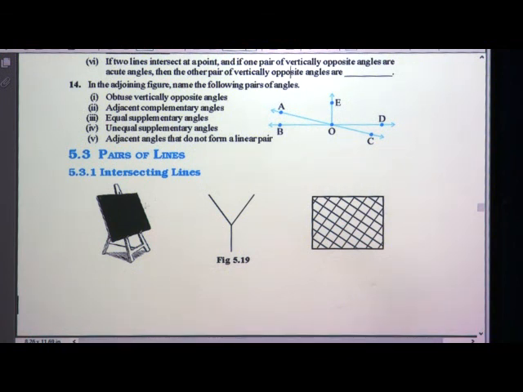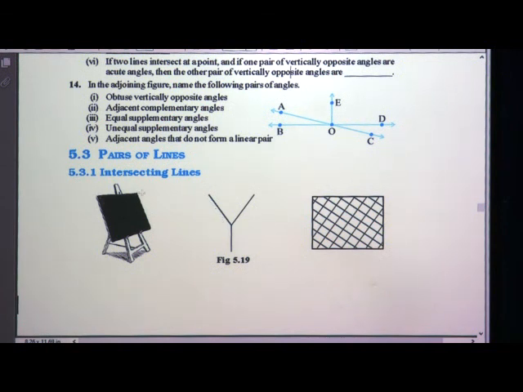What are the pairs of lines? This is new for you. It is an interesting topic. What are intersecting lines? In daily life also we find intersecting lines, but we never note them down. Pairs of lines means two lines. Intersecting lines means the lines which intersect each other are known as intersecting lines.